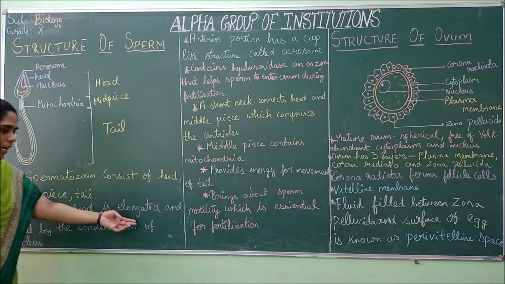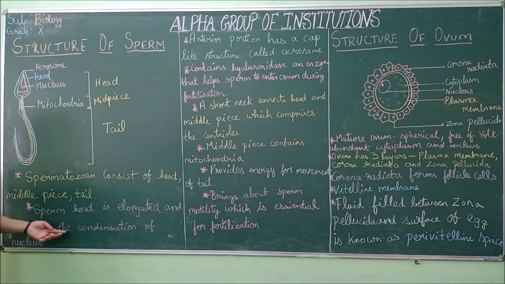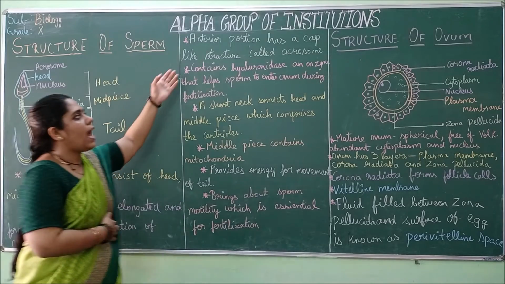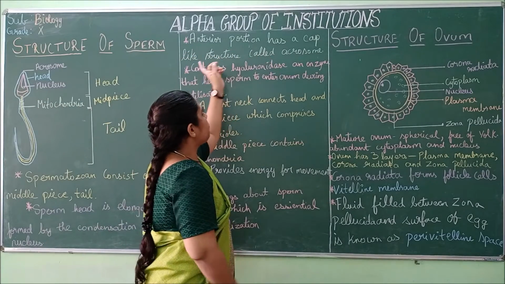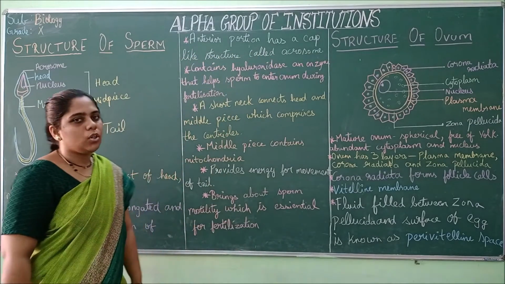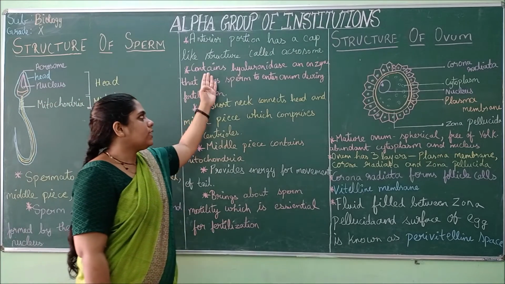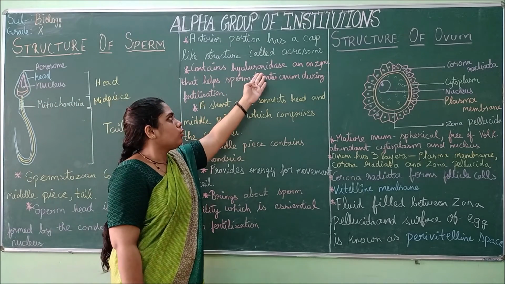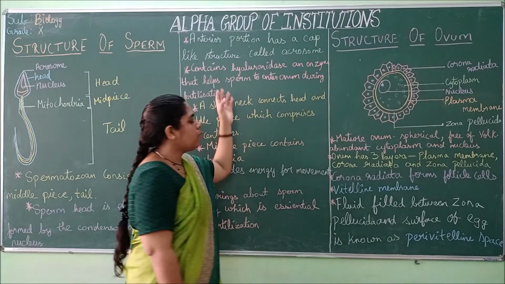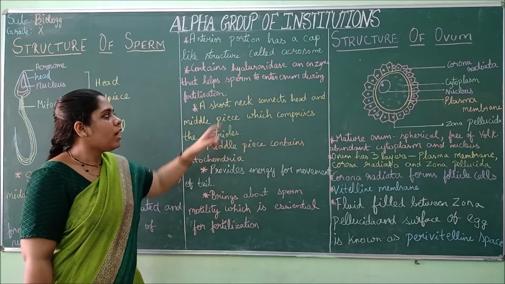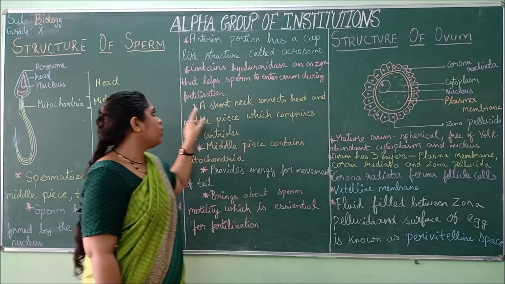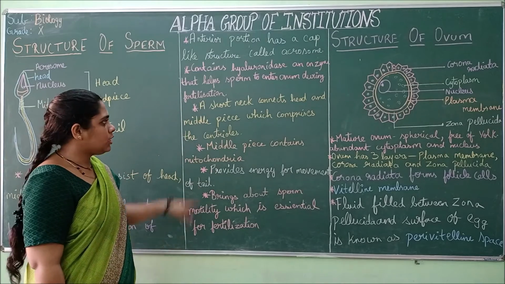The sperm head is elongated and it is formed by the condensation of the nucleus. On the anterior portion, a cap-like structure called the acrosome is present, and it contains hyaluronidase. It is an enzyme which helps the sperm to enter into the ovum during fertilization.